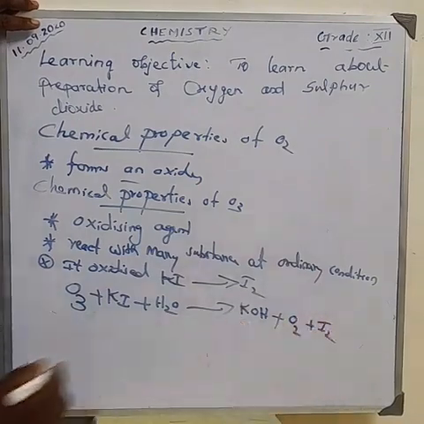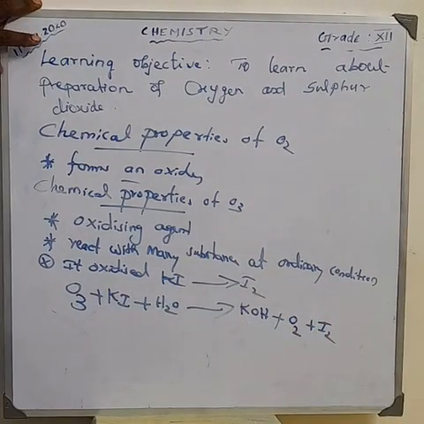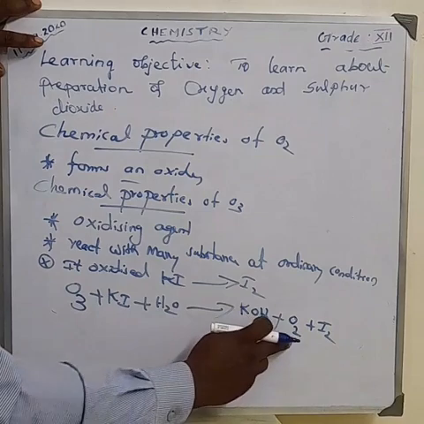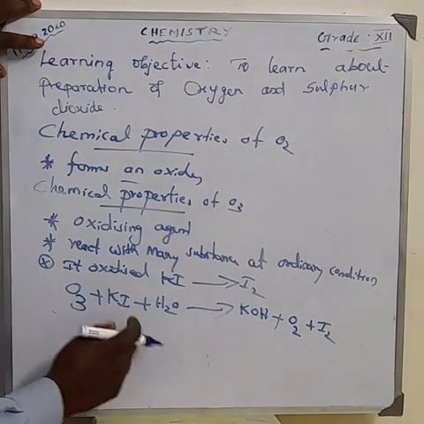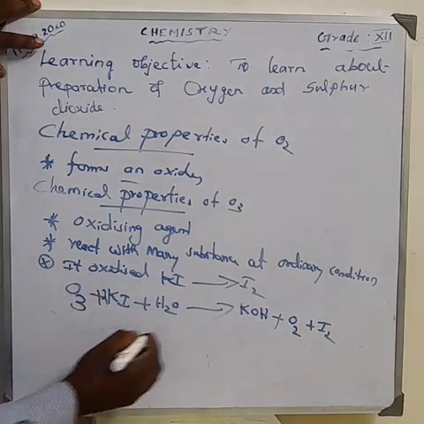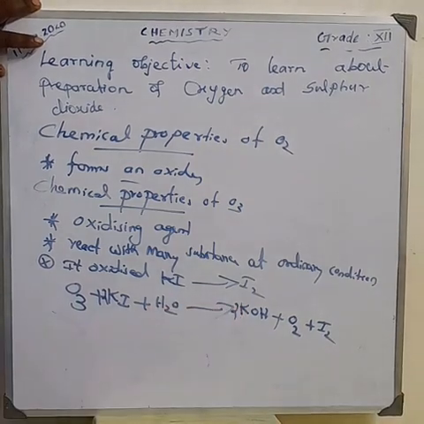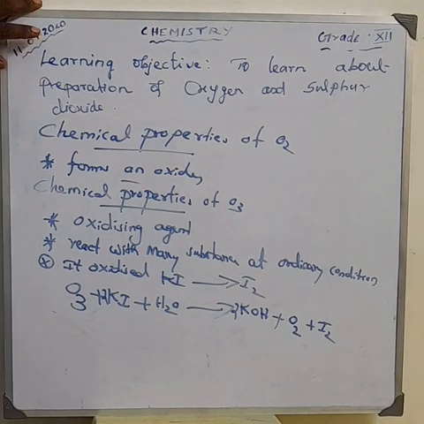How can we balance the equation? Here we have 3 oxygen, here we have 4 oxygen. So make it 2 here, potassium hydroxide. Okay, now the equation is almost balanced.